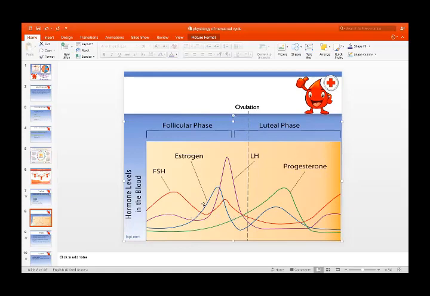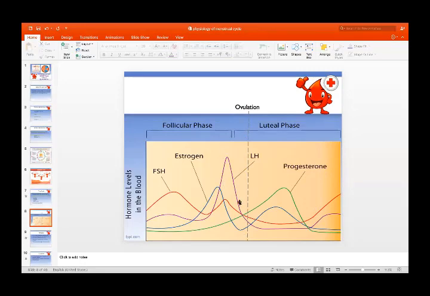This blue line shows estrogen. So there will be a rise in the estrogen, and at the end of the follicular phase, there is an LH surge, luteinizing hormone rises, and after the LH surge, there is ovulation in the mid-cycle, as you can see over here.